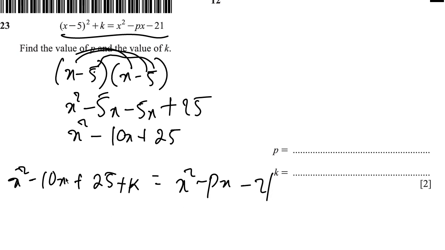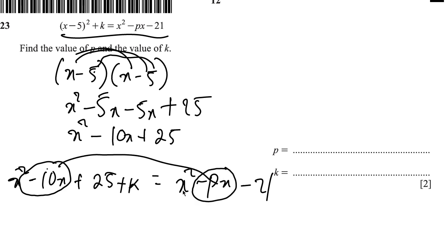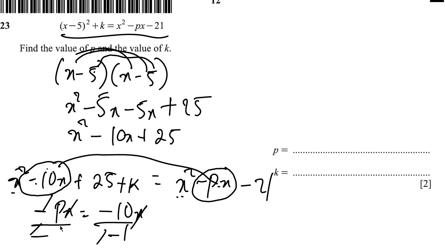So we then simply compare. If we compare the x part to this part, we compare negative 10, and you can see that x squared and x squared have the same coefficients, right? So everything is equal. So negative px is equal to negative 10x. So this cancels. If we divide through by negative 1, we have that p is 10.